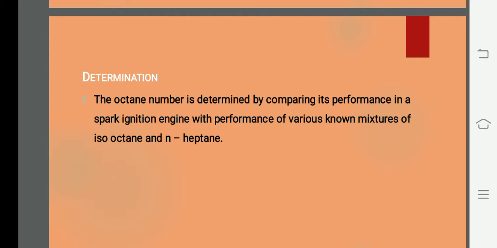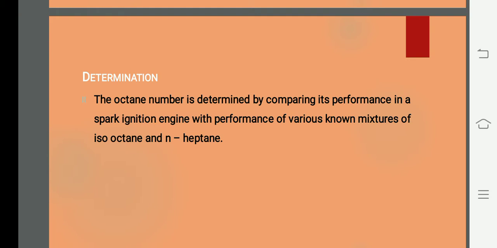Now I'll summarize what we have seen in today's class. First we saw what a liquid fuel is. As I said earlier, liquid fuel is nothing but fuel in liquid form. The main liquid fuel source is petroleum. Don't confuse petrol with petroleum. Petroleum is what we extract from underground, and by refining it we get petrol, diesel, kerosene, etc. Is it okay? And to test the quality of liquid fuel, we go with 4 different things.